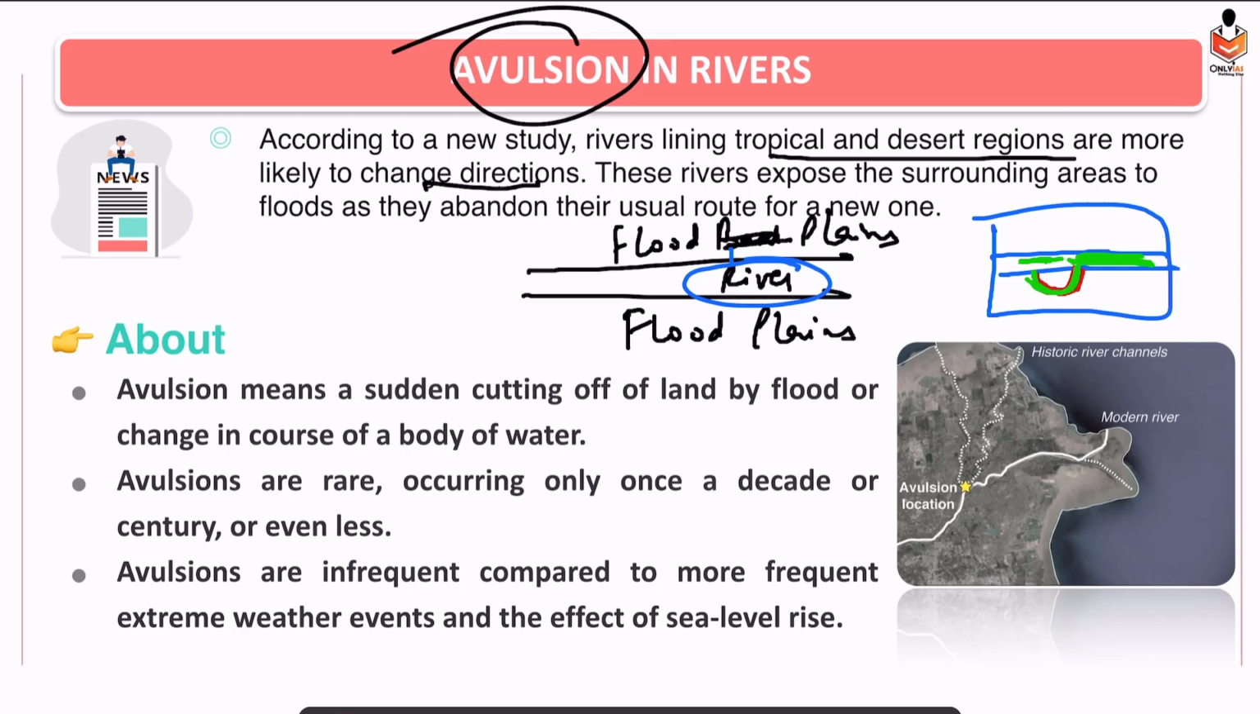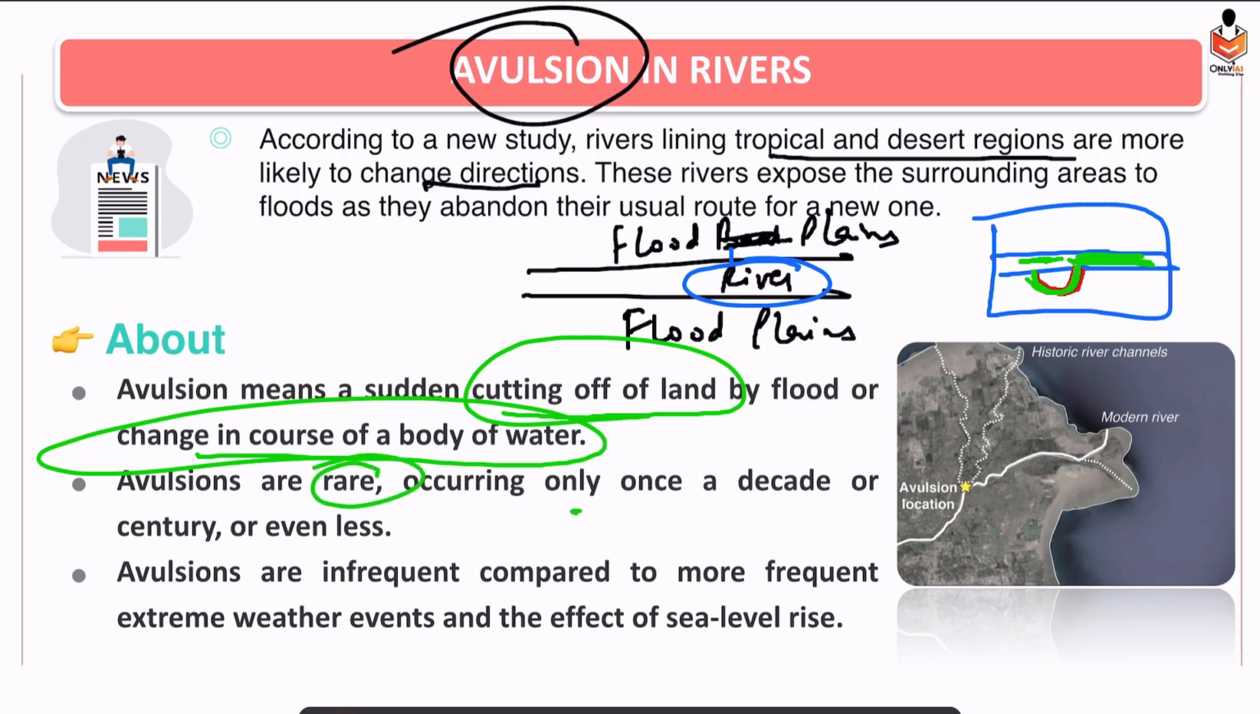So this is known as avulsion. So basically what is happening? Due to flood, water will cut off the land, or the river will start changing its course. That is the simple avulsion phenomenon. And because of this, water is entering into new areas and this is leading to flood in the new areas. These are rare phenomena. They occur only once a decade. Just remember this. They occur infrequently, not frequently.